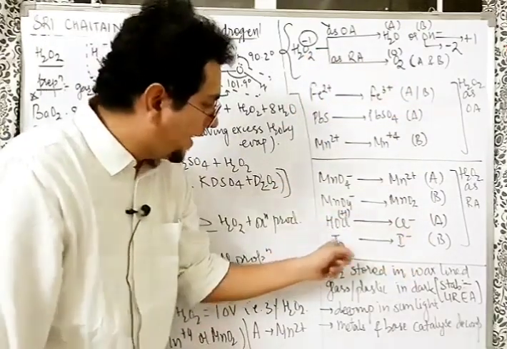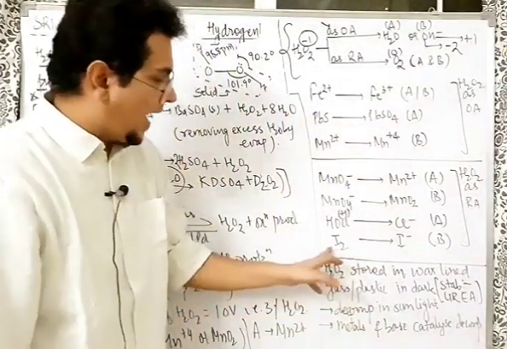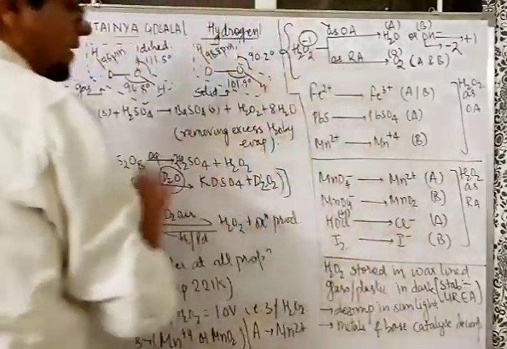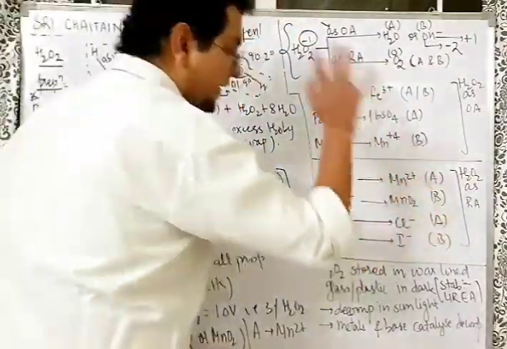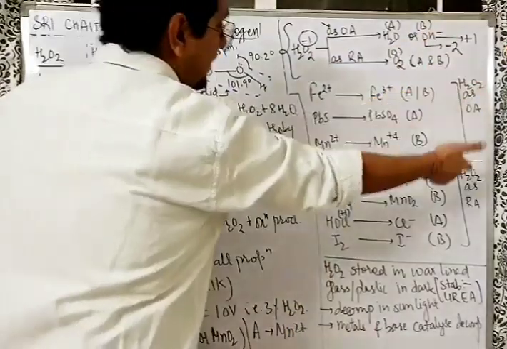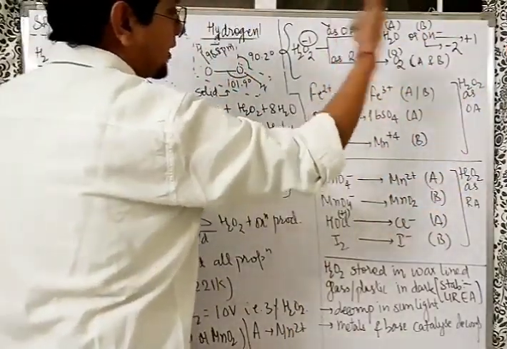I2 becoming I minus. Again, I2 becomes I minus, it's reduction reaction. Who reduces this? H2O2 reduces I2 to I minus. Which medium? Basic medium. Bahut badhiya, nice. Byproduct in acidic basic both medium, when H2O2 behave as reducing agent, byproduct is O2.